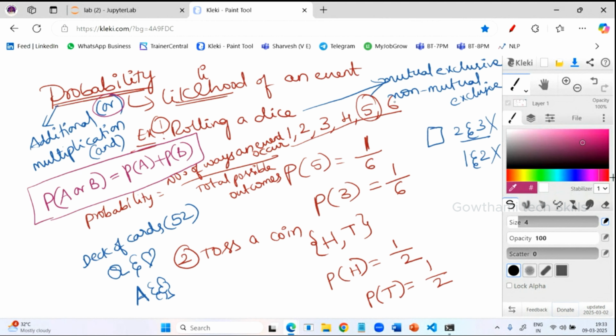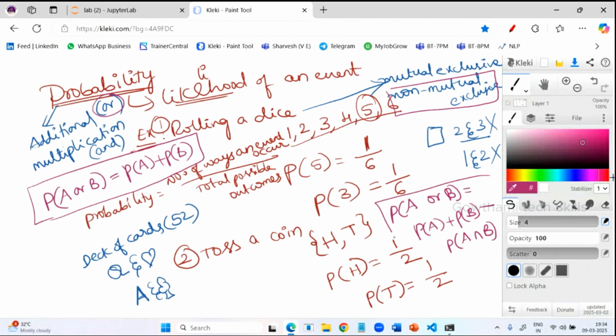And what is the formula for non-mutually exclusive? Probability of A or B is equal to probability of A plus probability of B minus probability of A and B. This is the formula for non-mutually exclusive. So you should remember these formulas.